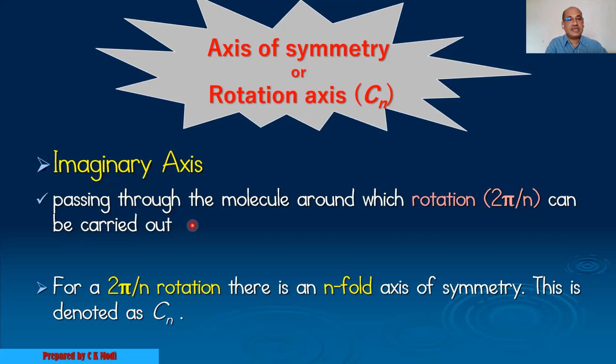This imaginary axis passes through the center of the molecule, around which rotation can be performed. After performing such cyclic operations, if I get an indistinguishable structure, then the molecule has a rotation axis. For 2 pi by n rotation, there is an n-fold axis of symmetry, denoted by Cn, cyclic rotation.